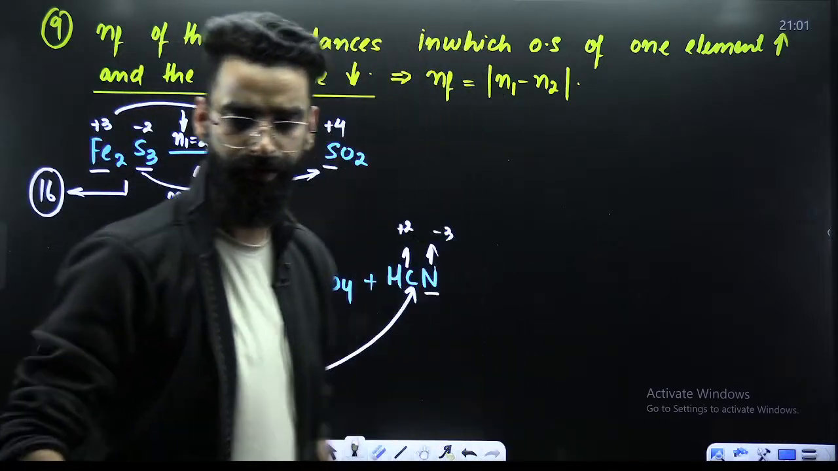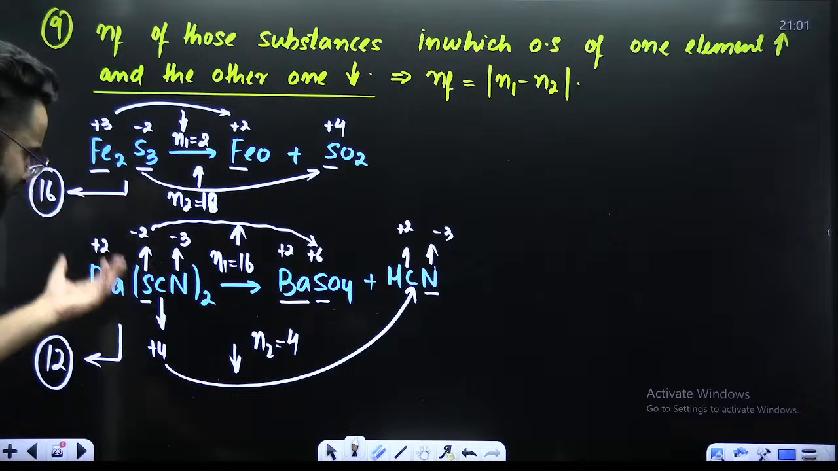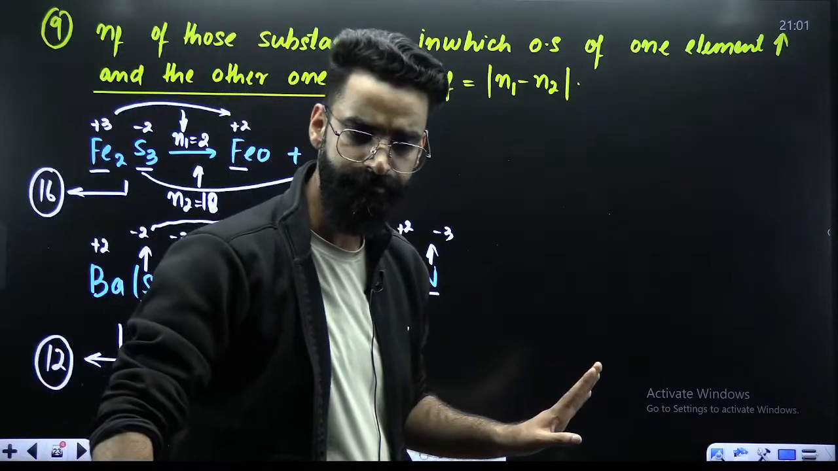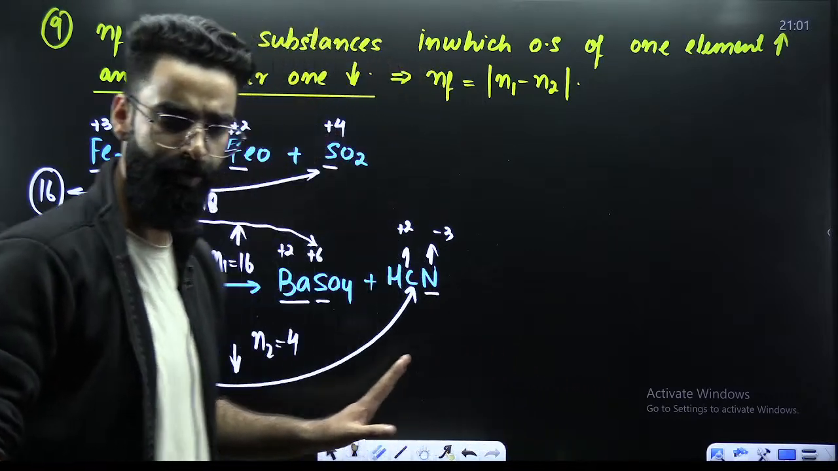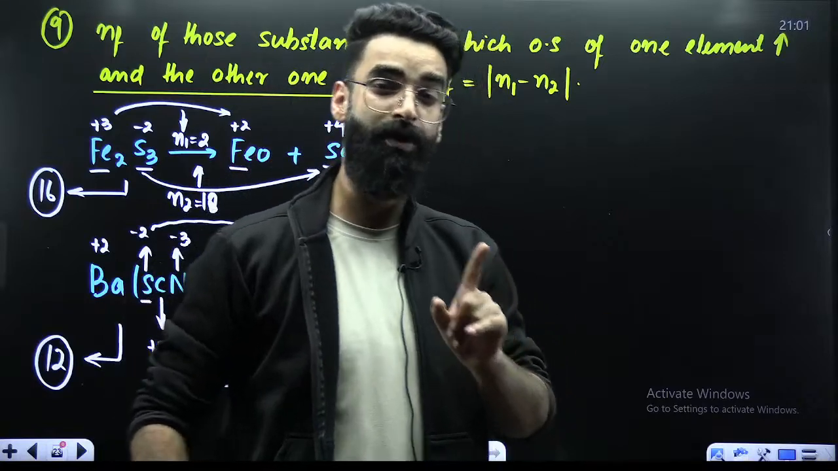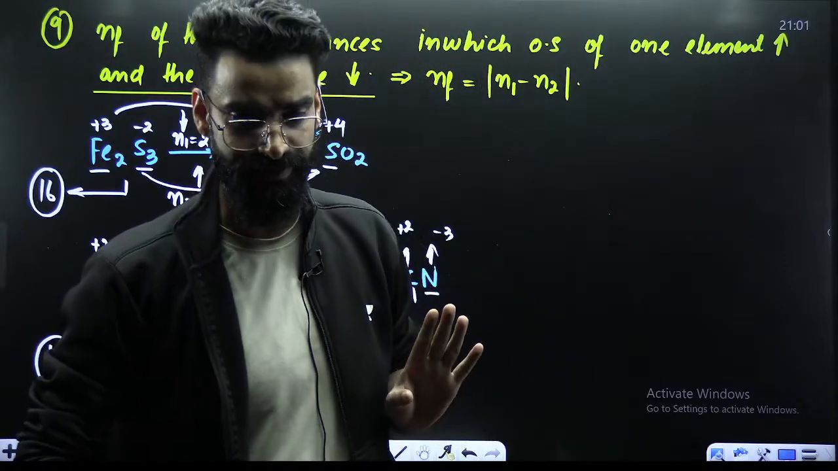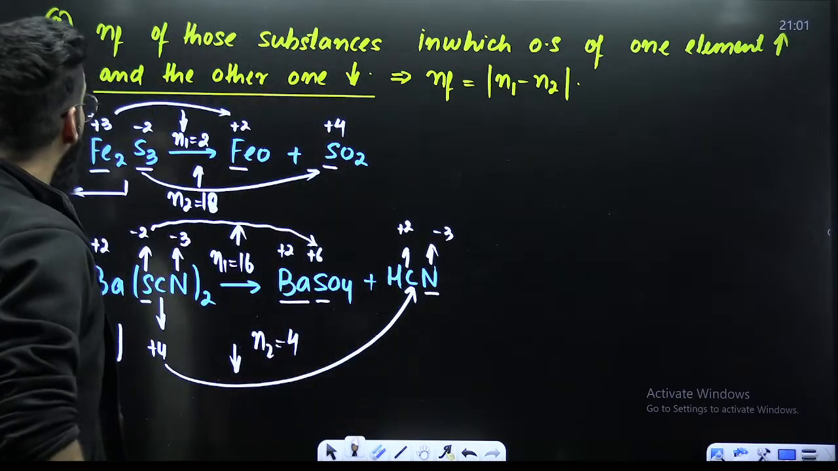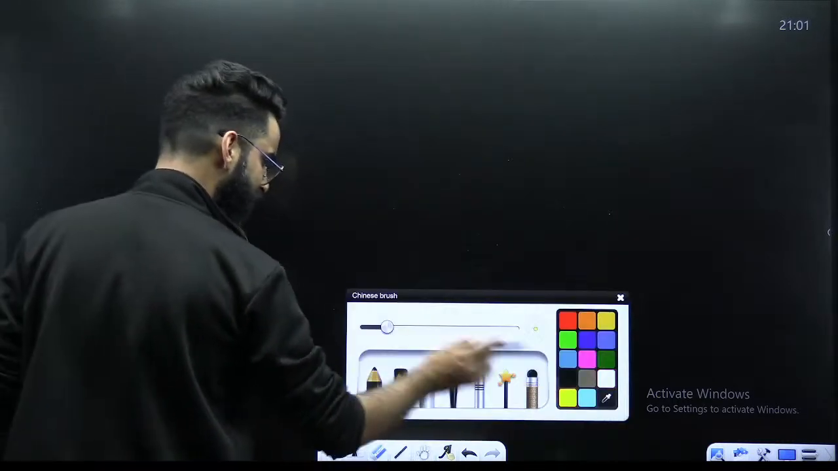Directly. Okay? If its N factor is 12, you can calculate its equivalent mass. Molar mass divided by N factor. Done and dusted. Okay? So this was my 9th case wherein the oxidation state of one element increases, another one decreases. Perfect. Now, one last case which I'm going to give you here. That is the 10th one.